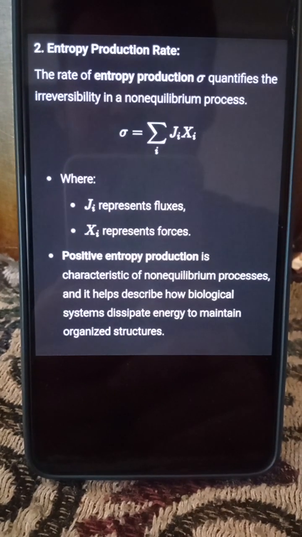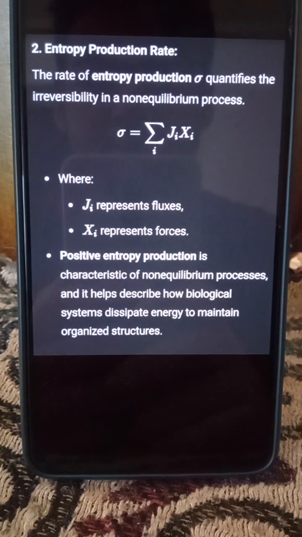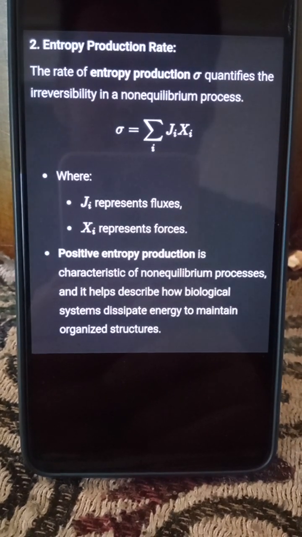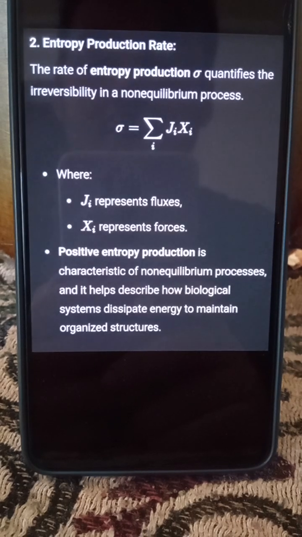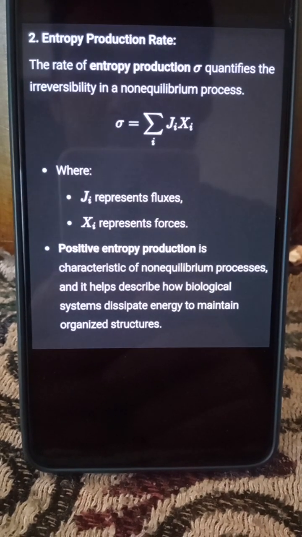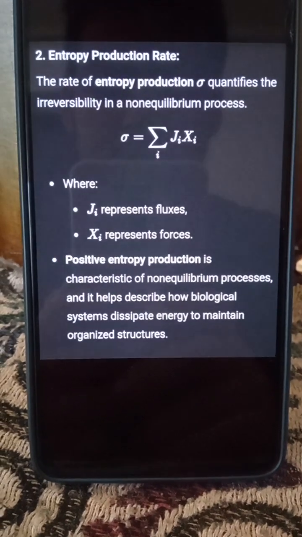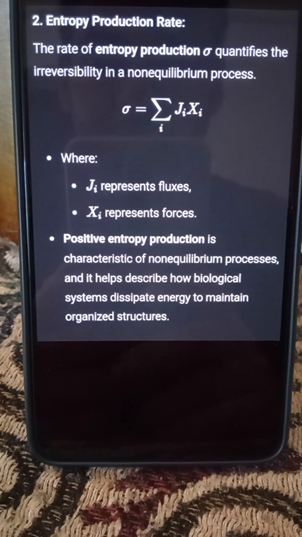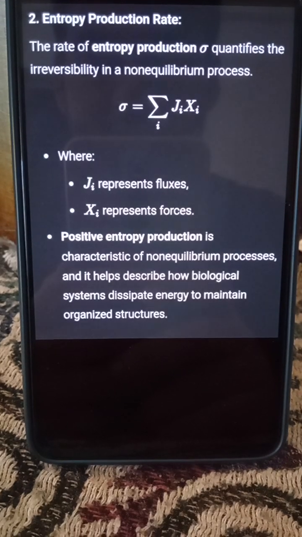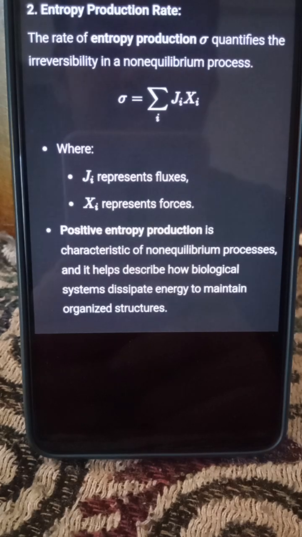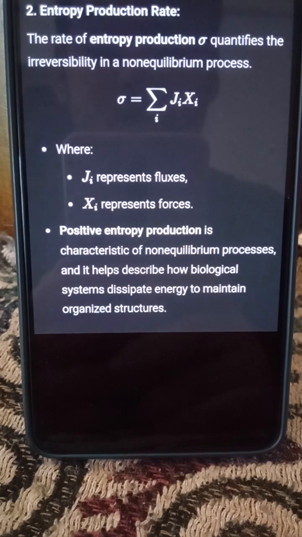Another one is the entropy production rate. The rate of entropy production is equivalent to the sum of J_i times X_i in a non-equilibrium process, where J_i represents flux and X_i represents force. This is the formula. So positive entropy production is a characteristic of non-equilibrium processes and shows how the biological system dissipates energy to maintain organization.